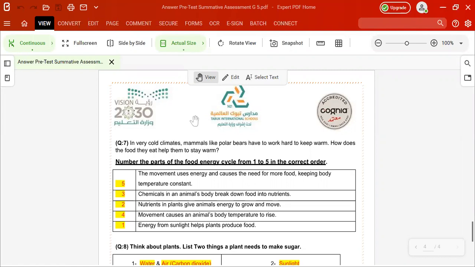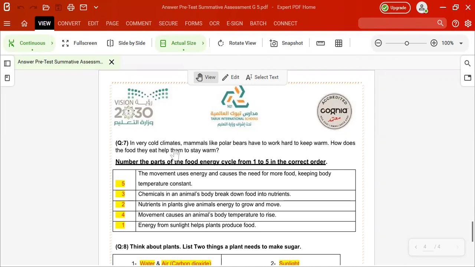After the nutrients, the plant will make the photosynthesis process, a chemical process. So it will be chemical in an animal's body breaking down food into nutrients. This will be for animals, not for plants. Okay, but for example, here also for animals: chemical in an animal's body breaks down food into nutrients.